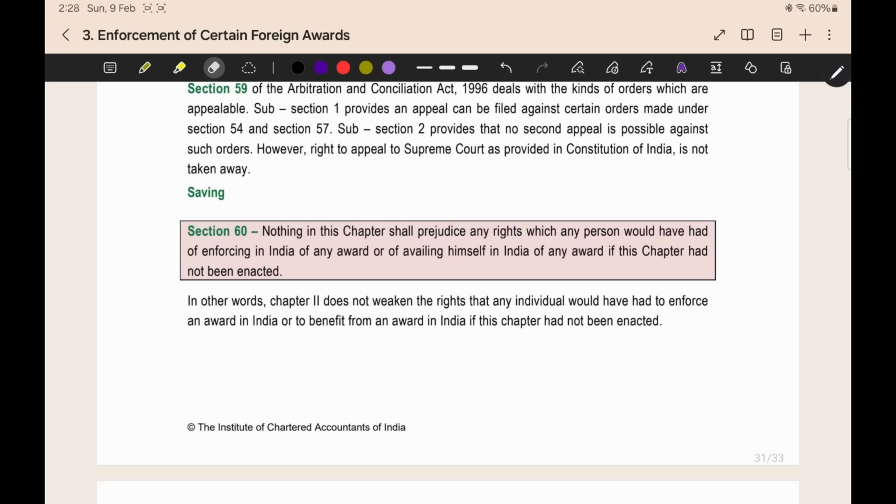We have completed the entire New York Convention and Geneva Convention, and before that we saw the types of arbitral awards, types of arbitration, everything. This chapter does not have as much weightage as the conciliation chapter. It has a very low weightage when compared to the fundamentals chapter or the conciliation chapter. But still, if there are questions coming from this, you can easily tackle them. Since the New York Convention and the Geneva Convention are very similar, you have to remember only certain conditions, either for refusing enforcement or for appealable orders. It is very easy to remember this. If you remember this one time, you can easily crack the questions and complete the test very easily.